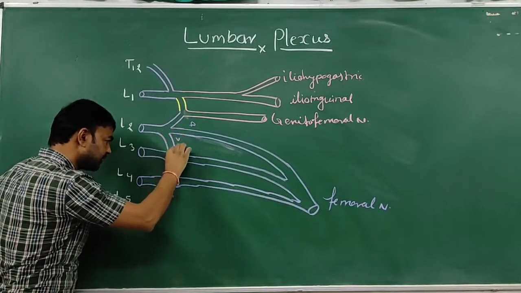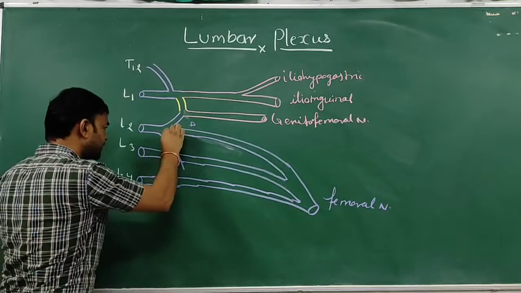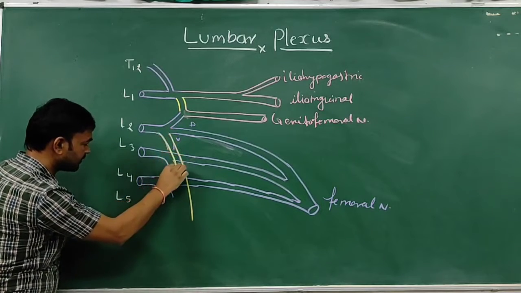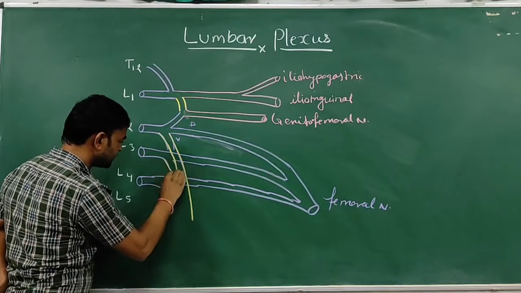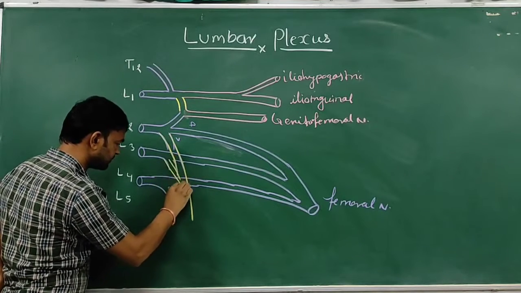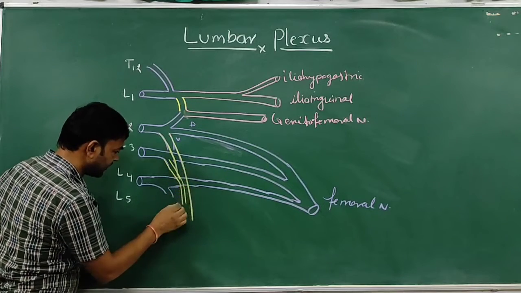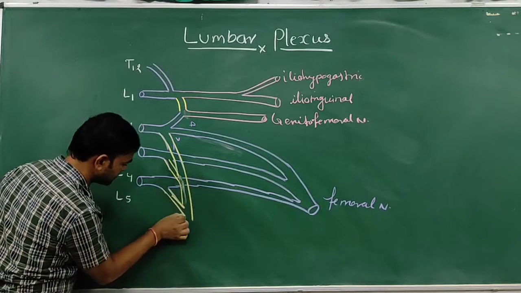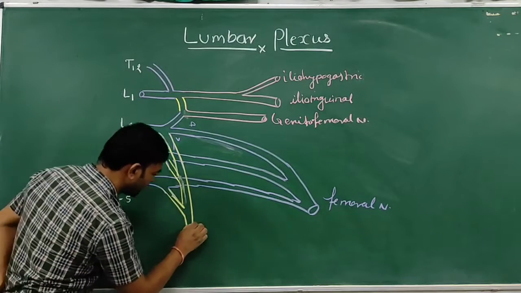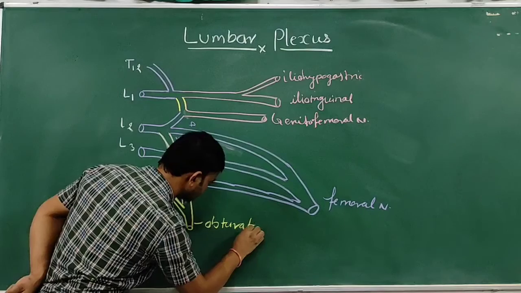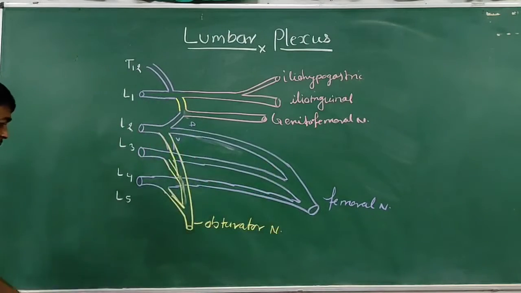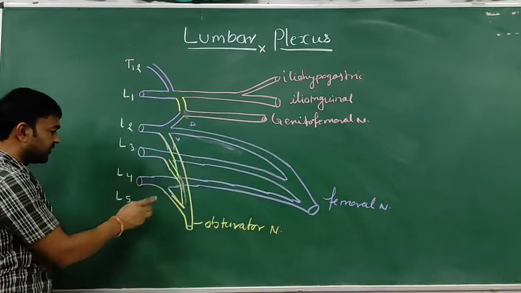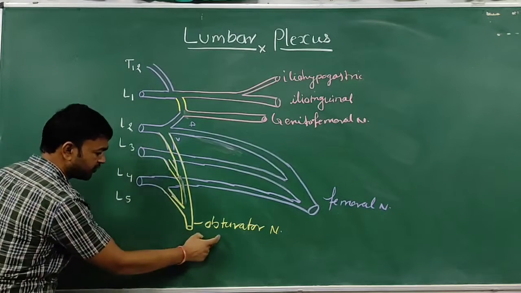But the ventral divisions of L2, L3 and L4 form the obturator nerve.